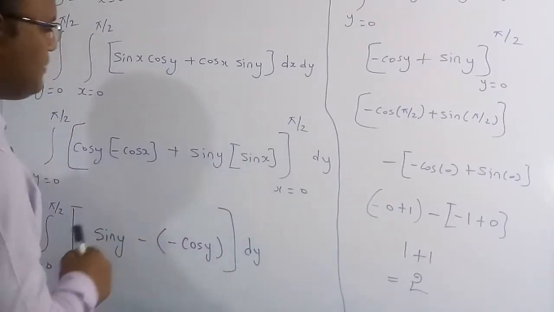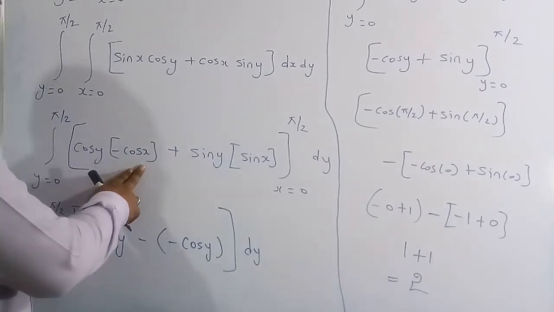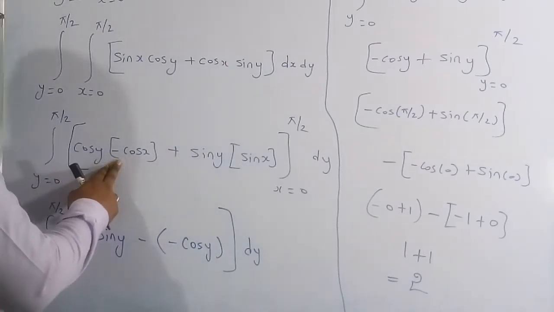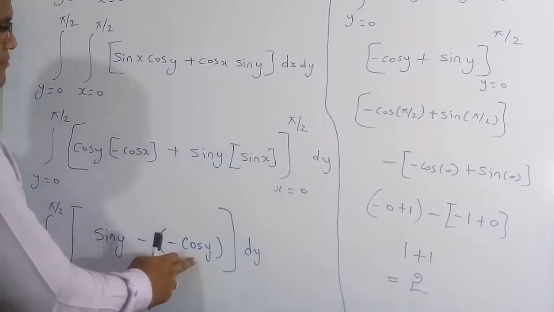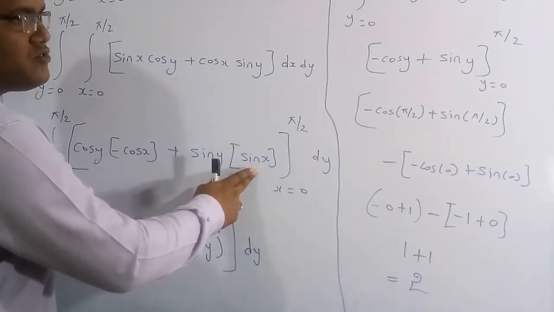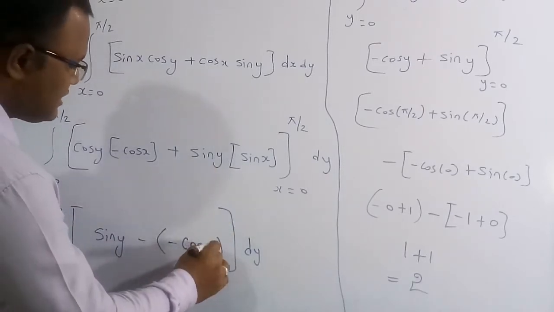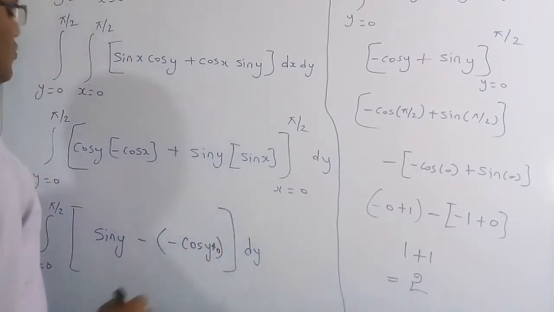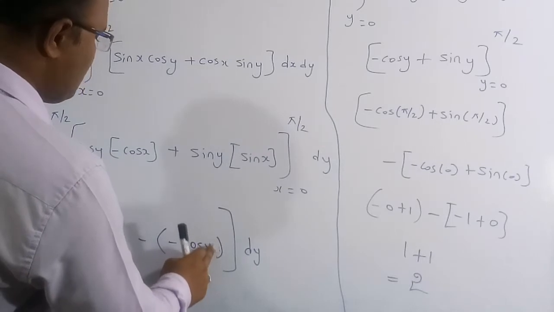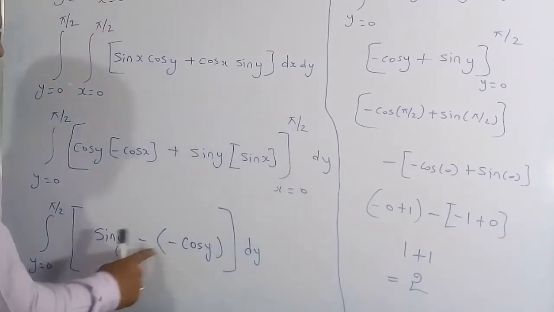Now substitute the lower limit. Cos 0 is nothing but 1. So 1 into minus 1 is minus, therefore minus cos y. Here x is equal to 0, so sin 0 is 0, and 0 into anything is again 0. So here there is an extra 0 plus 0, and plus 0 is the same as this one, so I have removed it. Now minus into minus is plus.